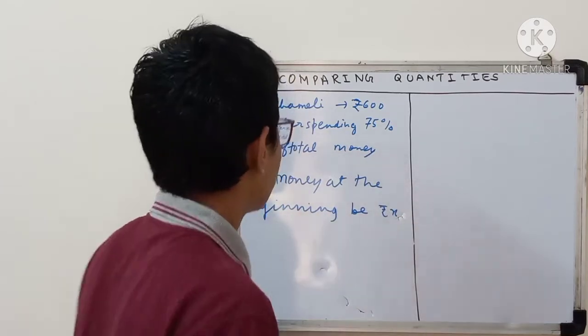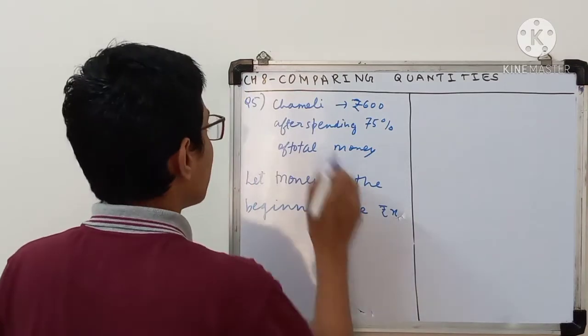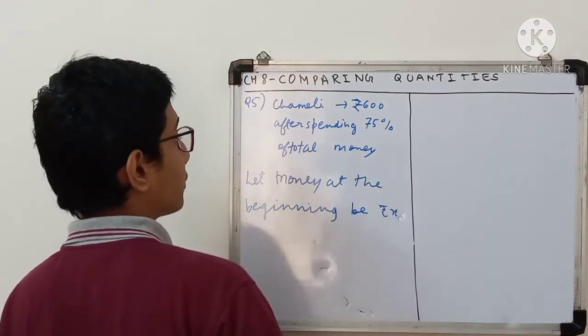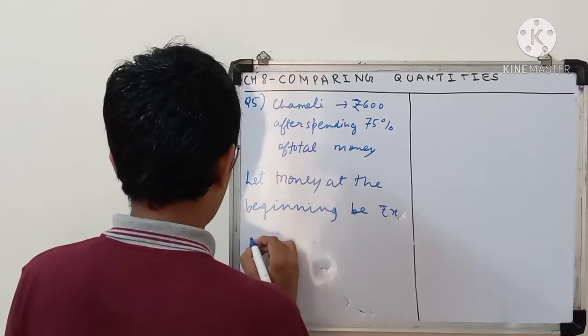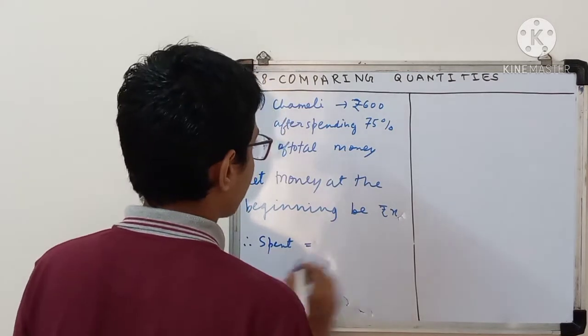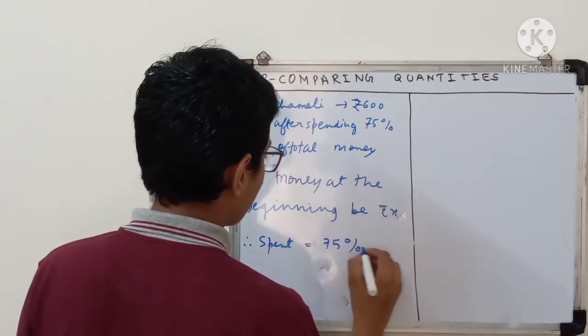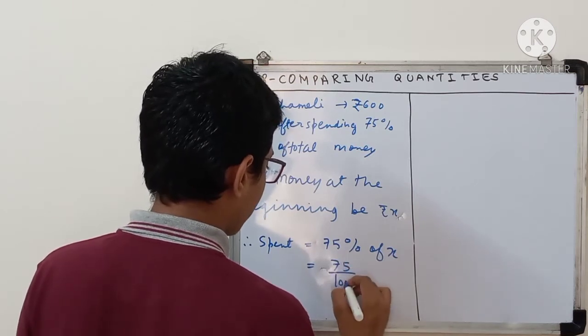First understand the meaning: Chameli had 600 after spending 75% of total money. So first you have to find the spent money. Therefore spent money is 75% of total money, which is x. So I can write 75 upon 100 into x.